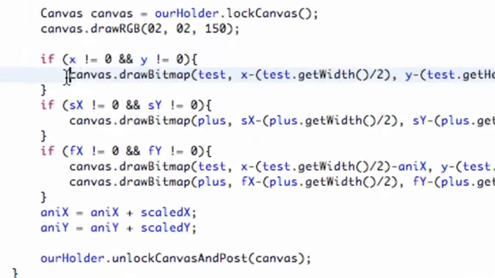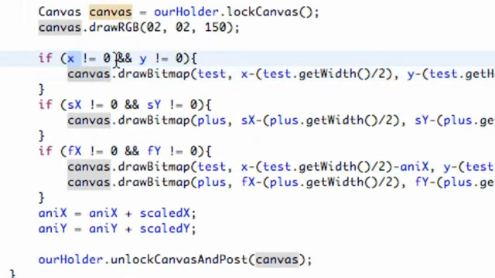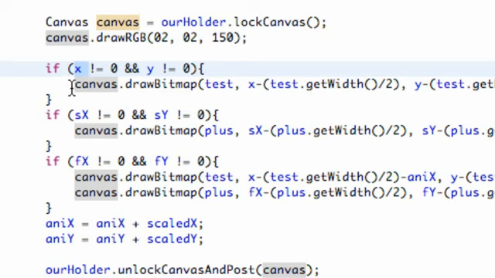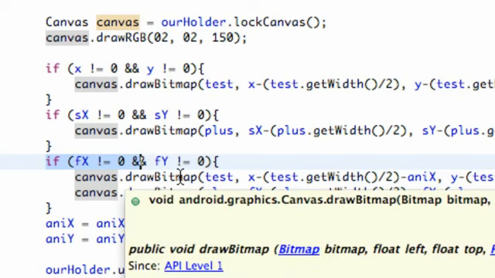Basically what's happening is every time our X and Y changes, which happens every time we're pressing the screen, we're creating this green ball. And when we let up, this X and Y value still is equal to something, so it's still going to draw that left behind image that we want to get rid of. And then we also draw our shooting ball that is happening within our if statement that's handling the motion event when we release our finger.